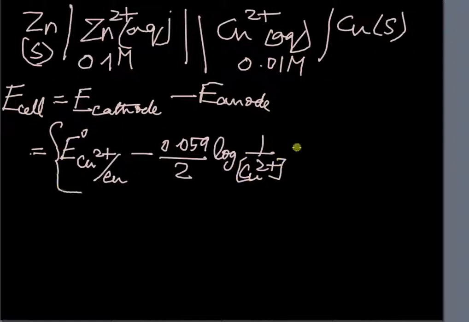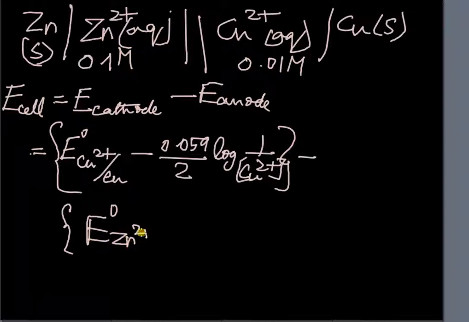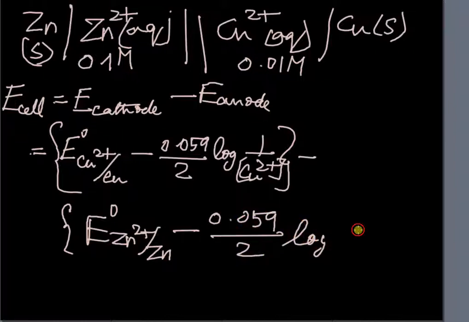This is for the copper. Minus E anode, that will be E naught of zinc minus 0.059 by 2 logarithm of 1 by Zn2+ ion concentration.